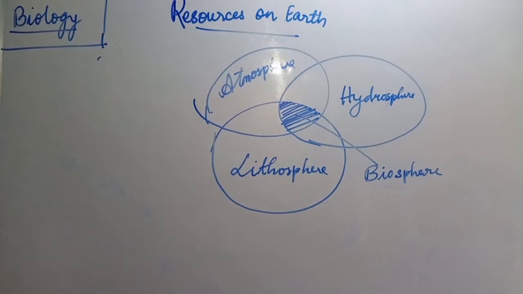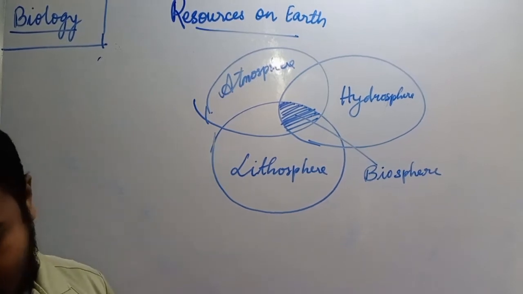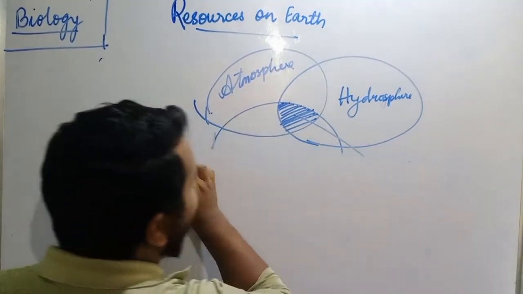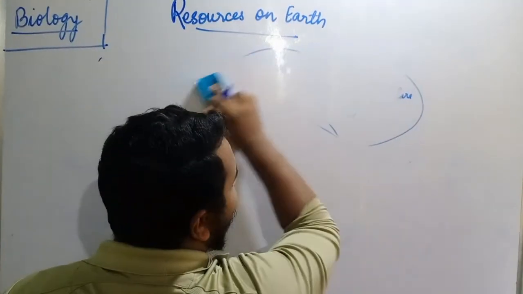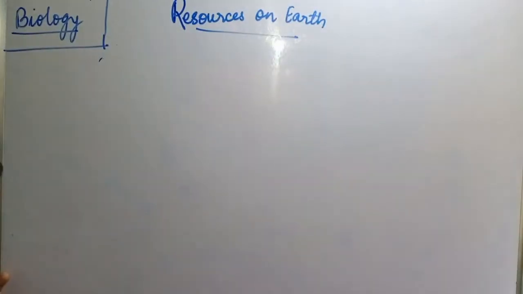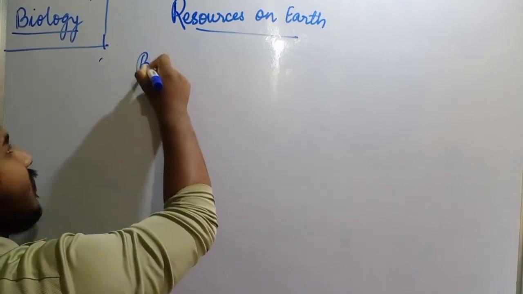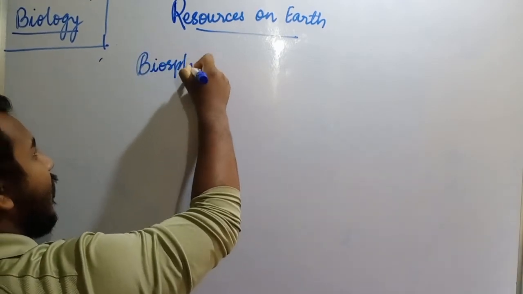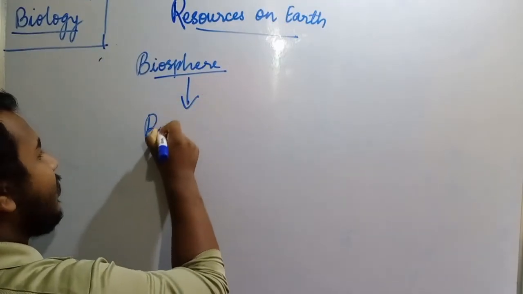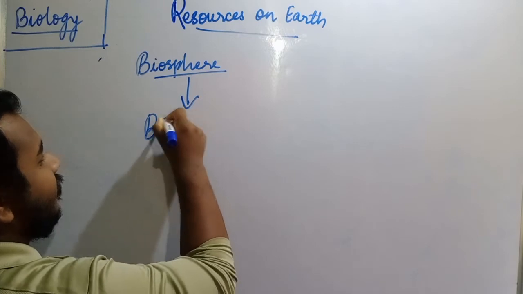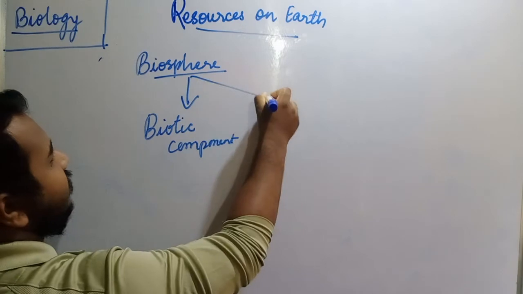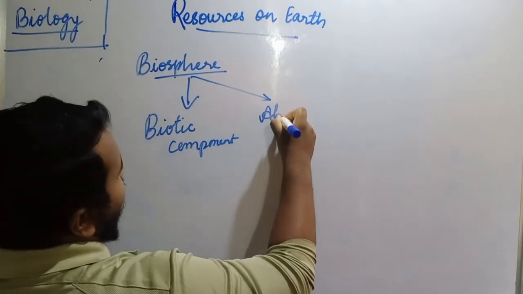Then the next one. What is present in biosphere? In biosphere, all the living and non-living things are present. Biosphere contains living things which we call biotic component and non-living things which we call abiotic component.